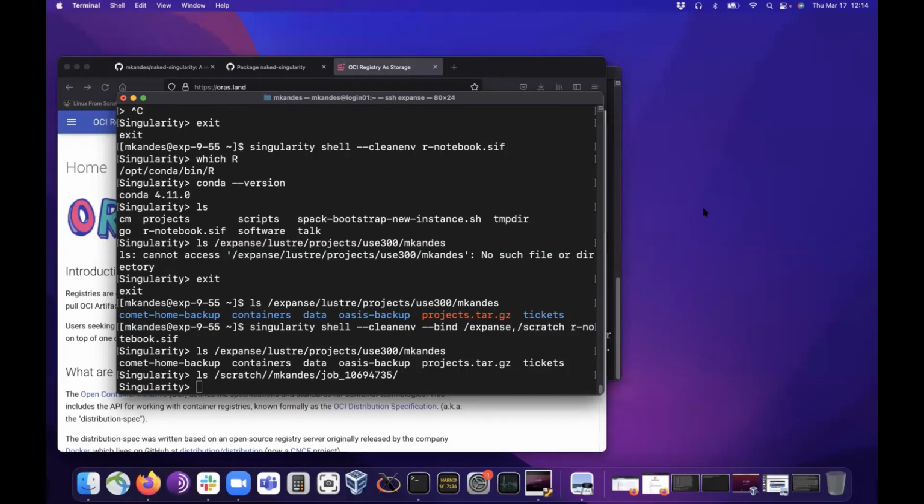You can't build your own container on Expanse. That's one of the fundamental stumbling blocks of people getting started building their own containers, right? You have to have root access to a system and have Singularity installed. So there isn't a way for you to build a container from scratch on Expanse, unless you're just downloading a container from, say, GitHub or Docker Hub or the Azure Container Registry.